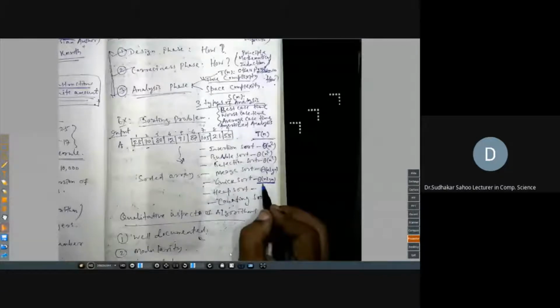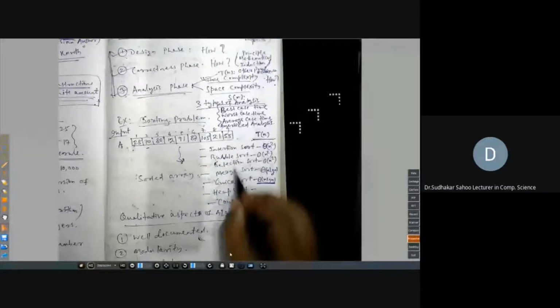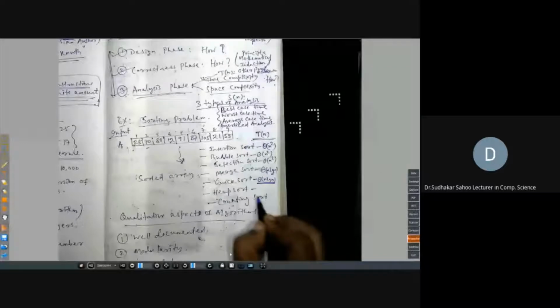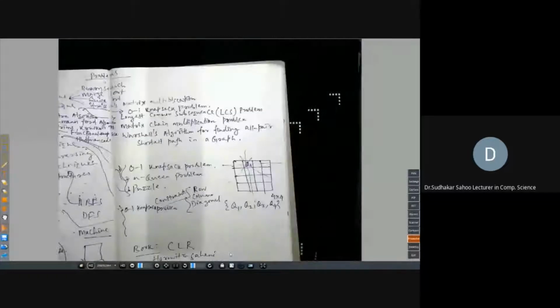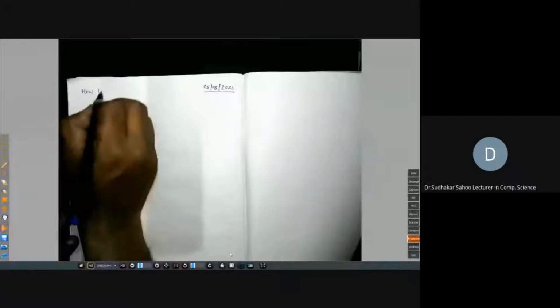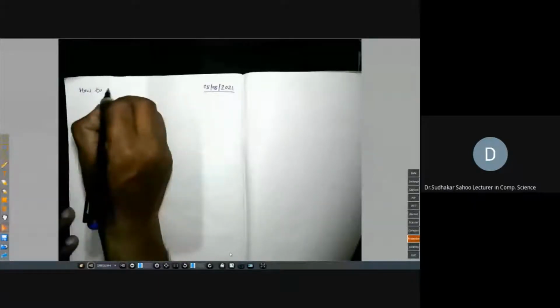All these things we will discuss again, but I am just giving some time complexity; this will take order of n, sometimes theta, or sometimes we will use big O of n. So this was the previous day's discussion, and today we will discuss how to find the time complexity, how to analyze.